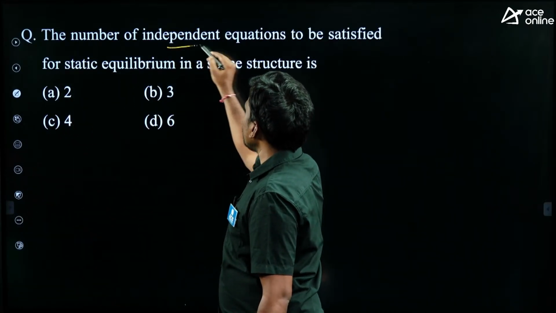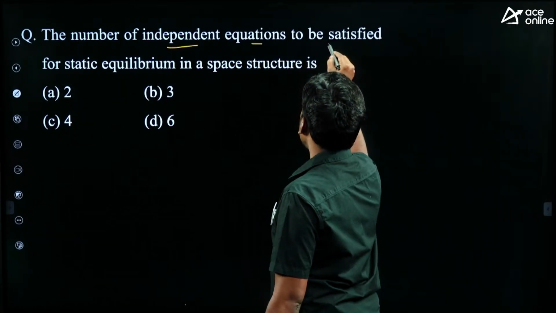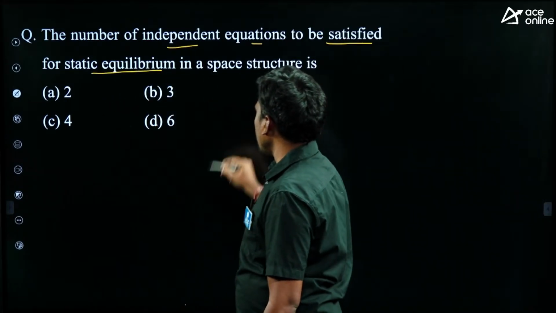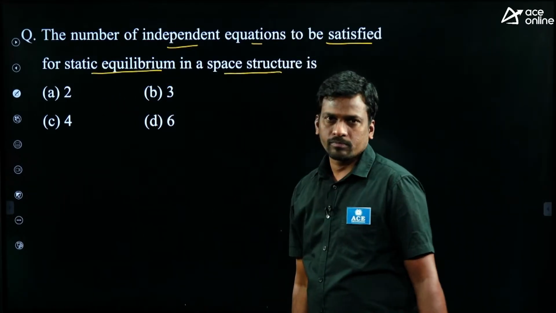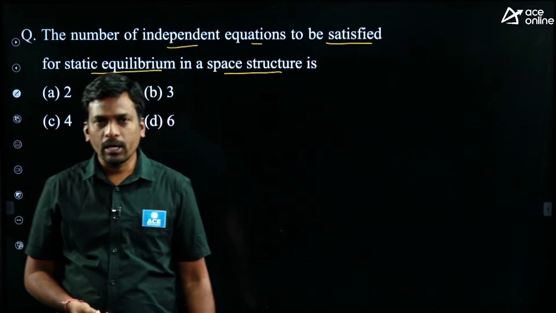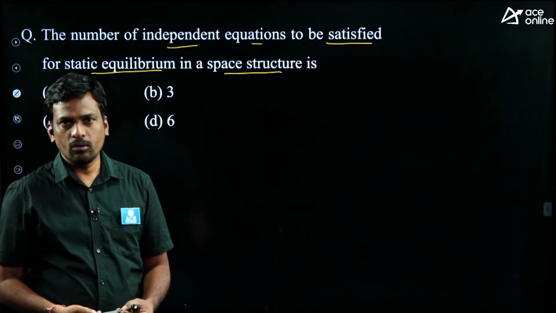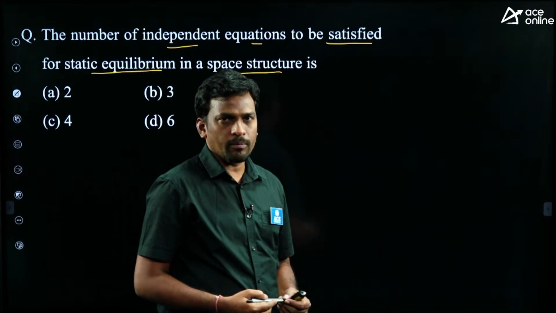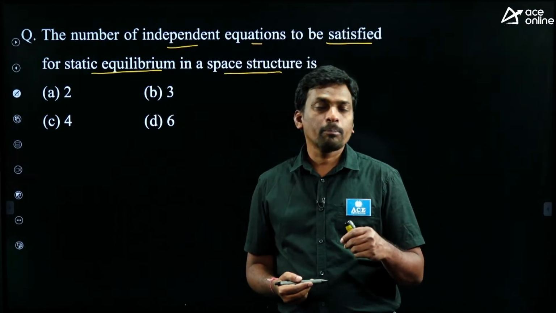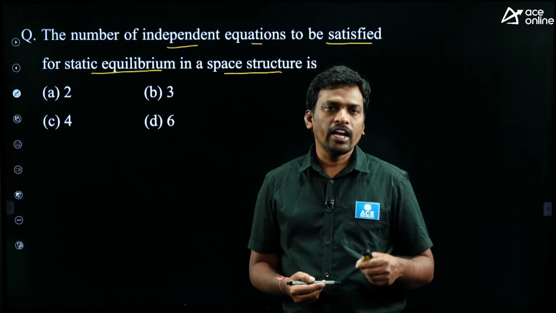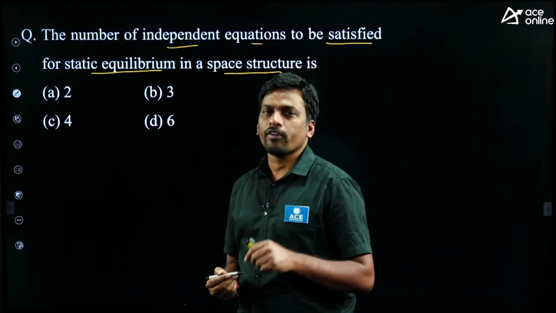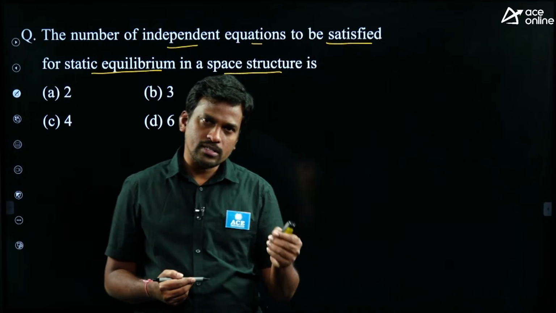Number of independent equations to be satisfied for static equilibrium in a space structure. Students, I gave a topic heading, equilibrium equations of a structure, right? For a pin jointed plane frame, number of equilibrium equations is 3. For a pin jointed space frame, it is 6. For a rigid jointed plane frame, it is 3.